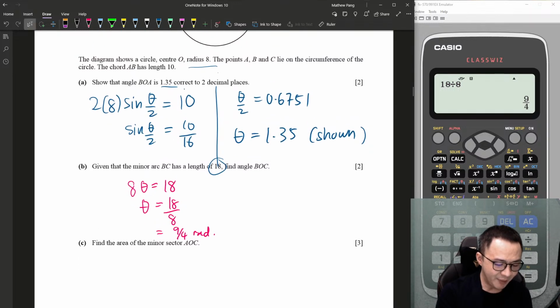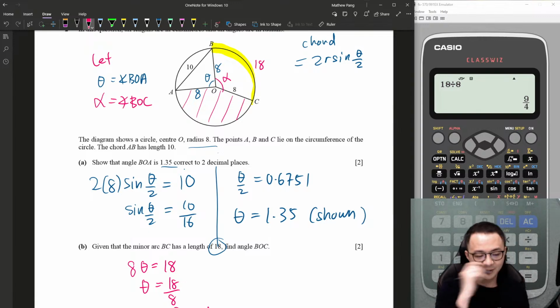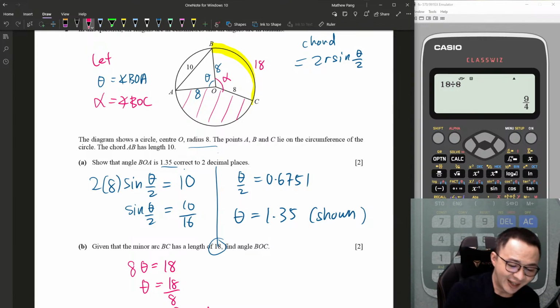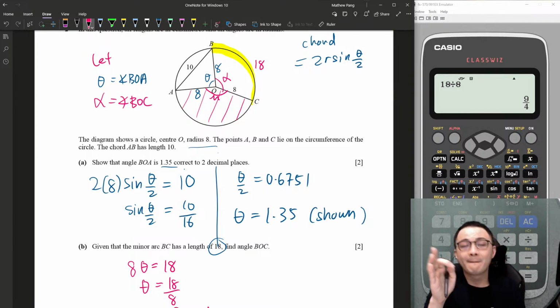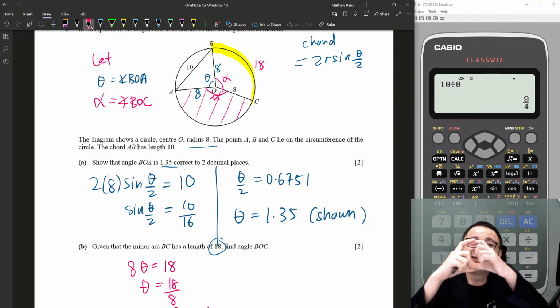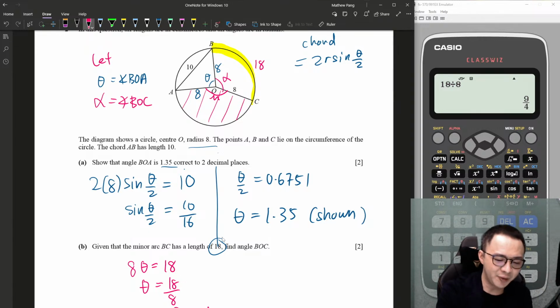Okay, then they want me to find the minor sector AOC. Minor sector AOC, they want to find this sector. In order to find this sector, we need to know the last angle here. Let's call it mu. I don't know what symbol I want to use, just use a mu here. So we know one circle is 360. Just minus these two angles, I will basically get the so-called mu here.